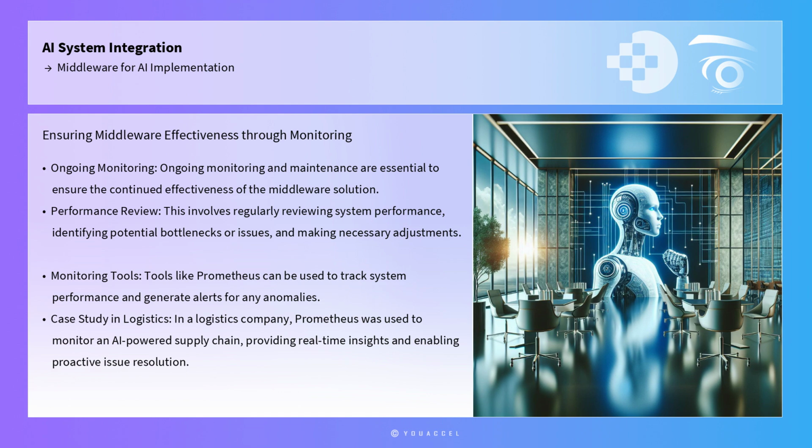Finally, ongoing monitoring and maintenance are essential to ensure the continued effectiveness of the middleware solution. This involves regularly reviewing system performance, identifying potential bottlenecks or issues, and making necessary adjustments to optimize operation. Tools like Prometheus, an open-source monitoring and alerting toolkit, can be used to track system performance and generate alerts for any anomalies.